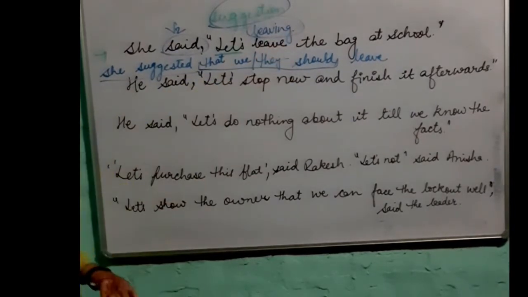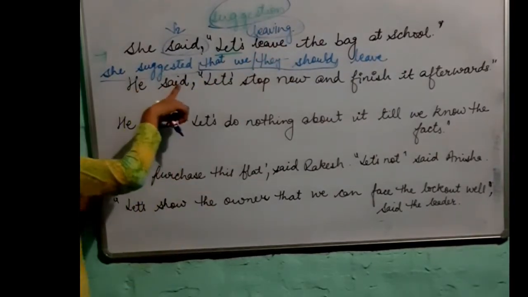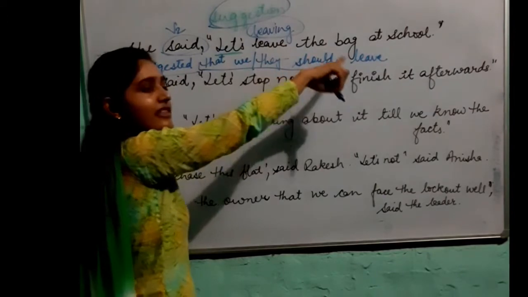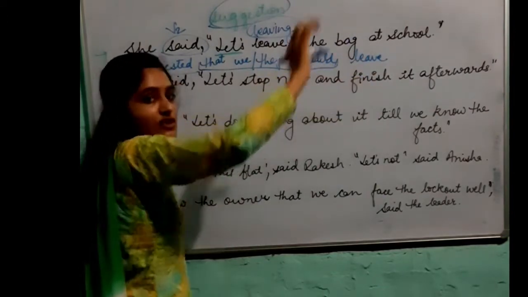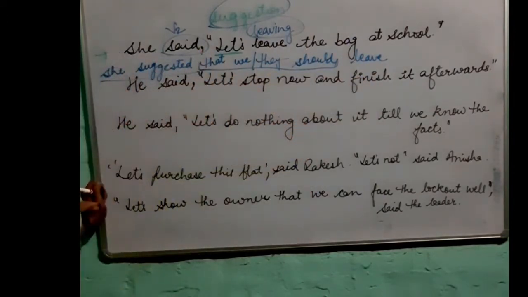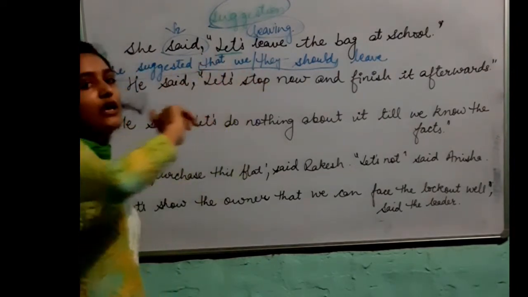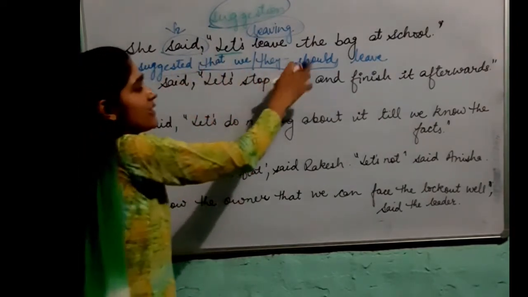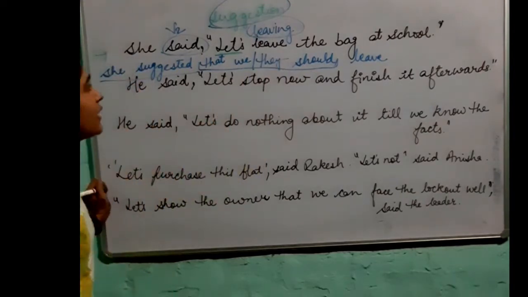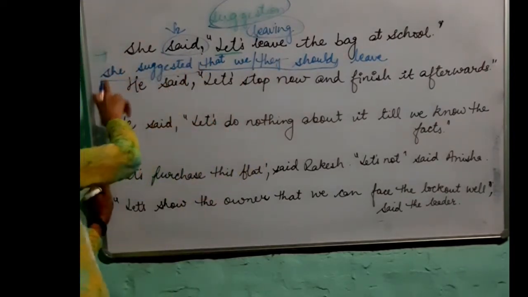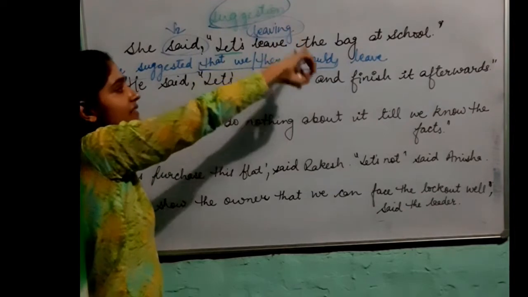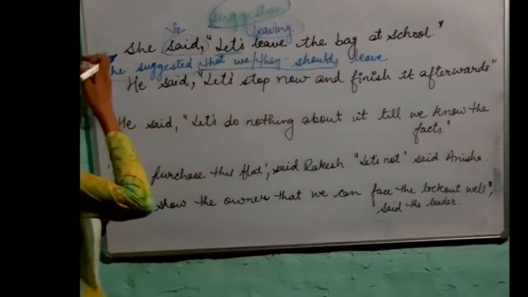The sentence will be she suggested leaving the bag at school. So these are the two ways, and first you can use the conjunction that and you can use we and they together with should. The another way is that you can just write she suggested leaving the bag at school.